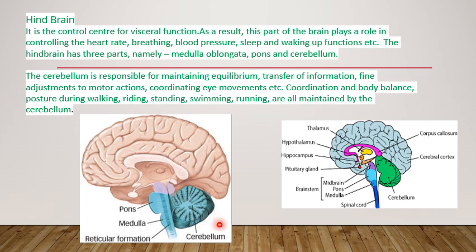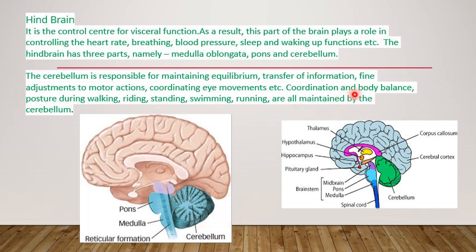So what is the function of the cerebellum? The main function of the cerebellum is equilibrium. It is helpful to maintain the equilibrium and also transfer the information and also coordinate eye movement. So fine adjustment of motor action, coordinating eye movement. We do eye movements, so that is the major function played by this cerebellum. And also it enables precise control of the voluntary body movement. It predicts the future position of the body during a particular movement.